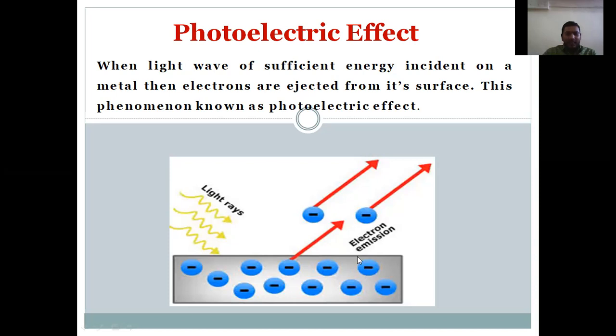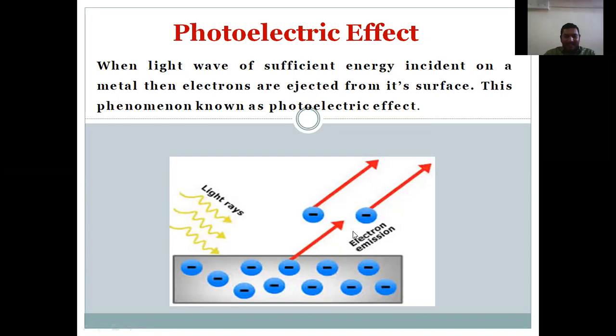The ejected electron is known as a photoelectron, because this electron is ejected by the action of photons.